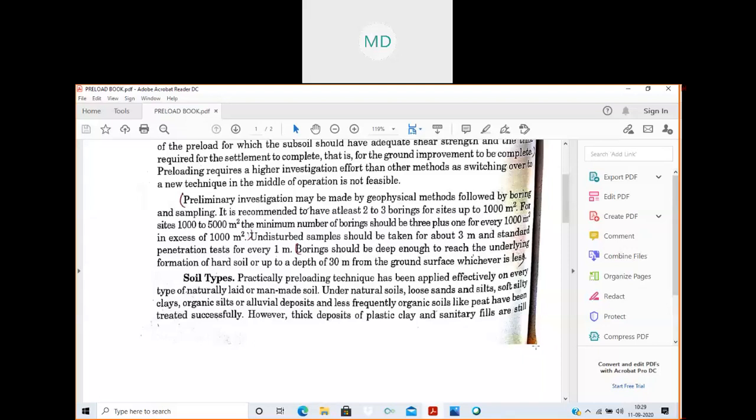So can anybody tell me the kind of man-made soils? What type of soils are called man-made soil? Can you say? What are man-made soils? Cement, is it?